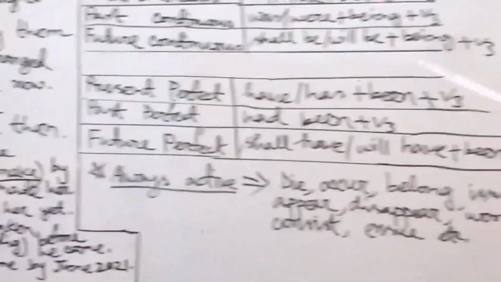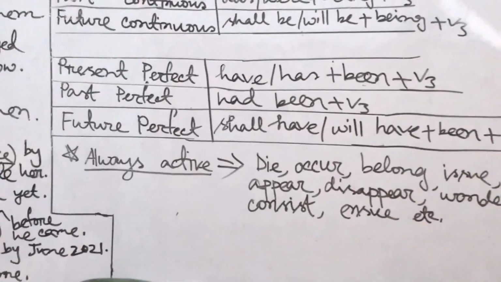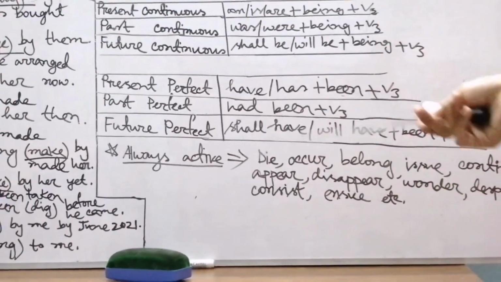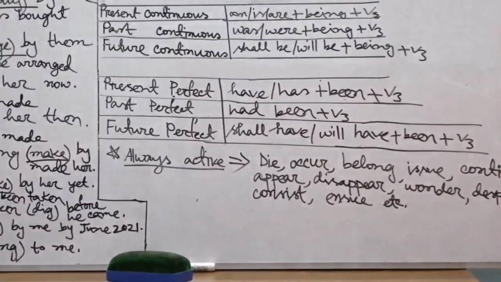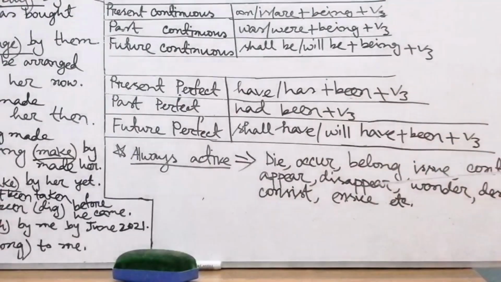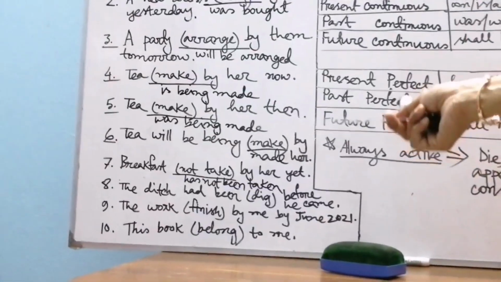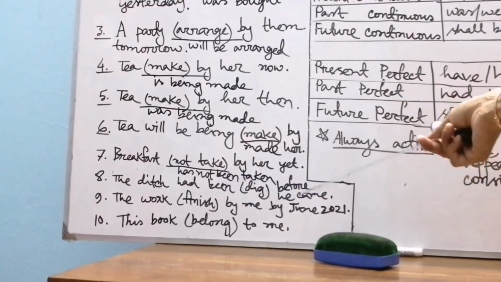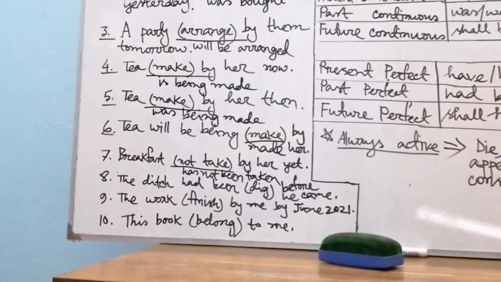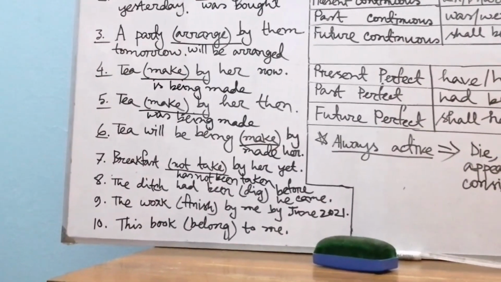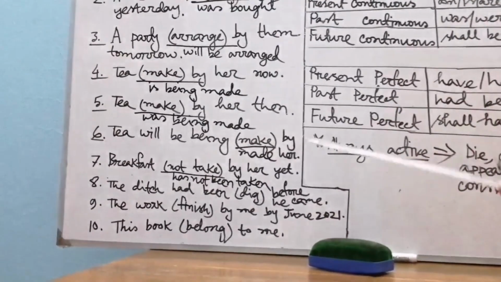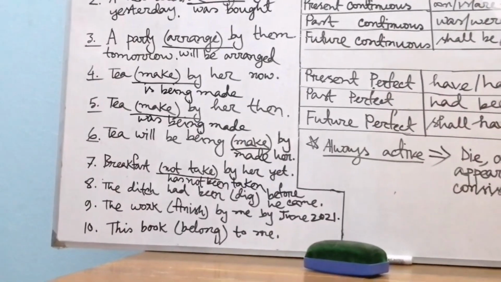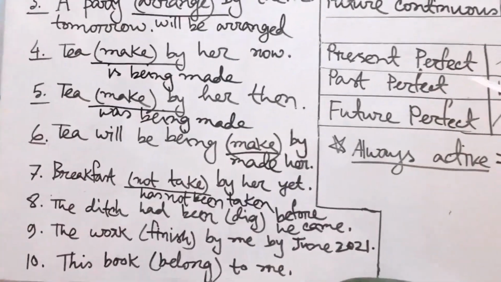Had been plus past participle form of verb, and firstly object will be subject and then by plus extension, that is subject will be object. Here the ditch had been, okay my dear students, and we find before he came, so this sentence will follow the structure of the passive voice of past perfect tense, that is had been.